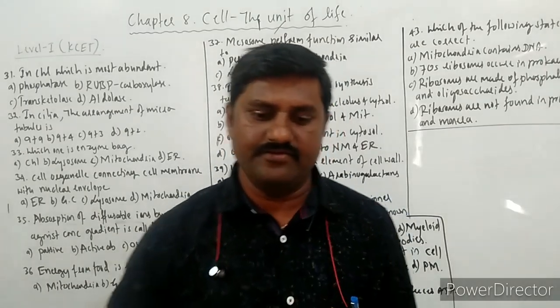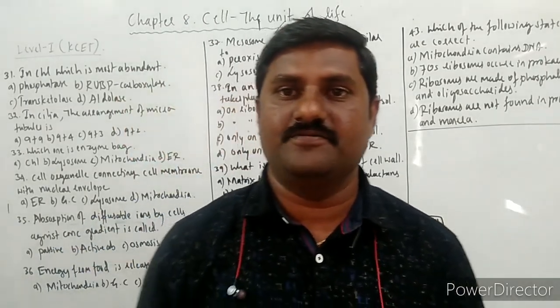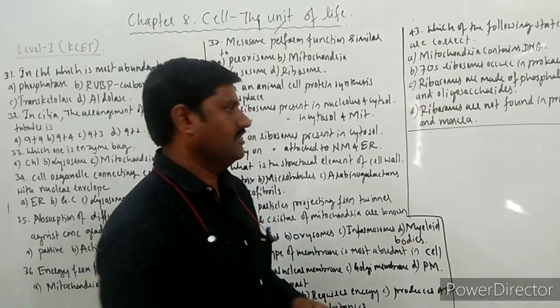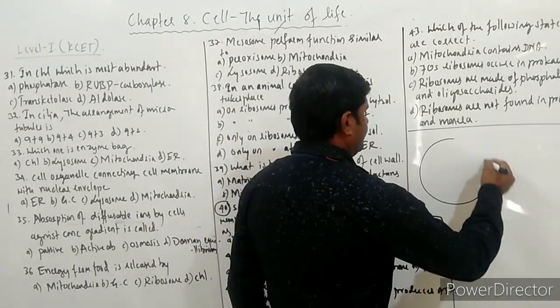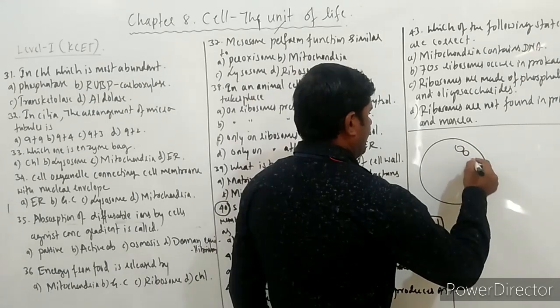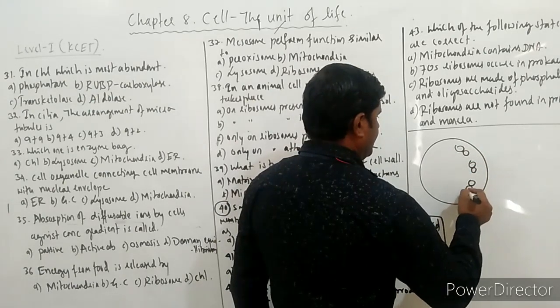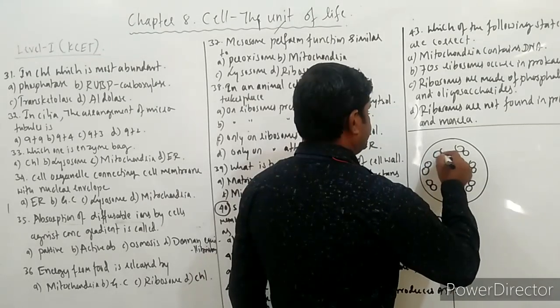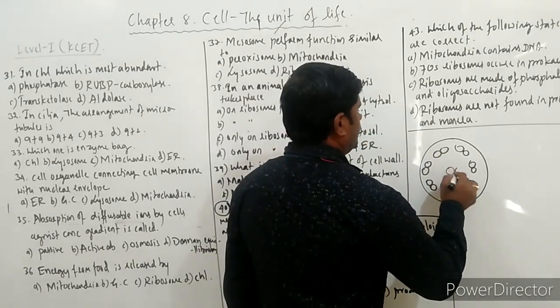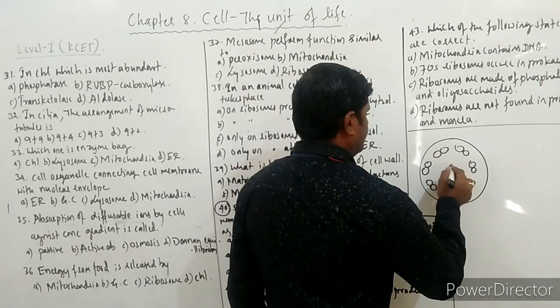So in cilia, we have gone through the cross section of the structure of cilia. Whenever you see it, you will come across 9 pairs of doublets on the peripheral side, and 2 in the middle.